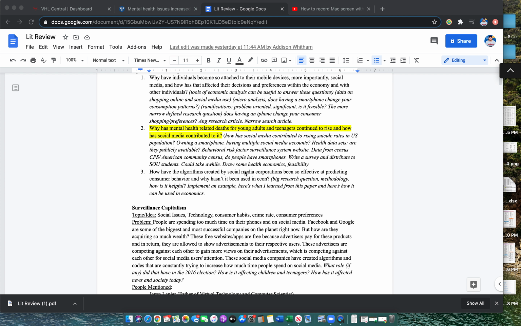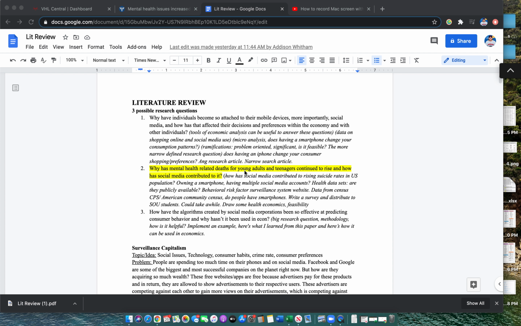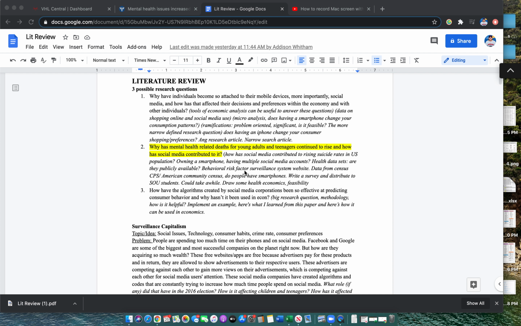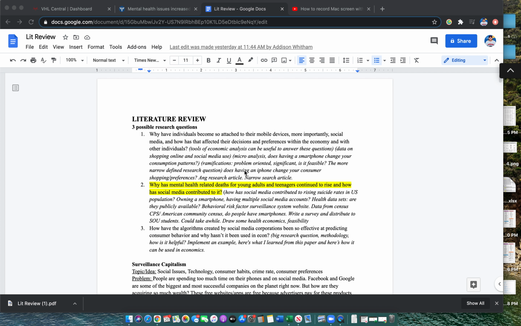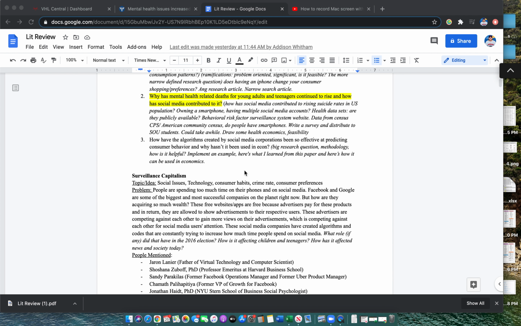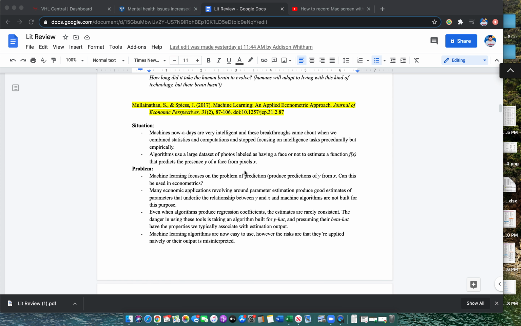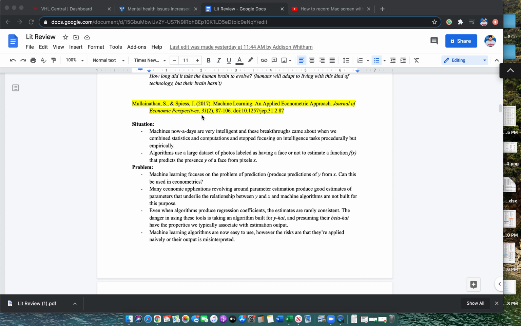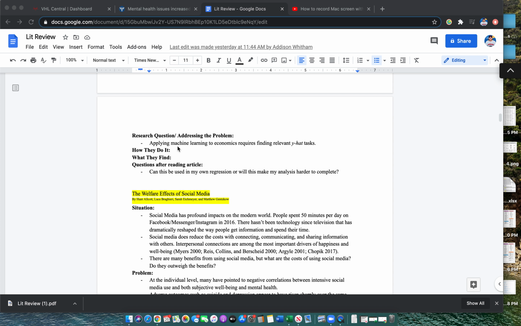And so the italic text is just something for me. It's not so much what I need to put on my literature review. It's just something that helps me when I come back and review my literature review. And so down here, I get into certain articles that I've read, and I have the situation, complication, or problem, and the research question.